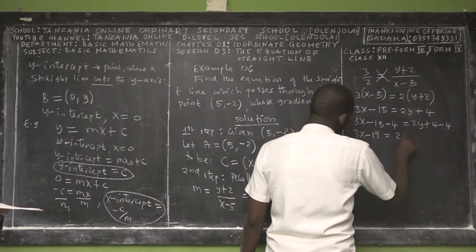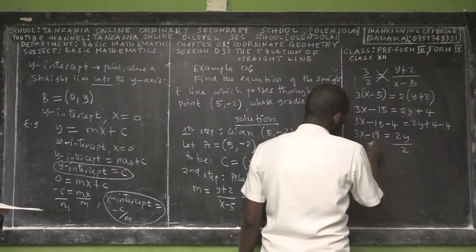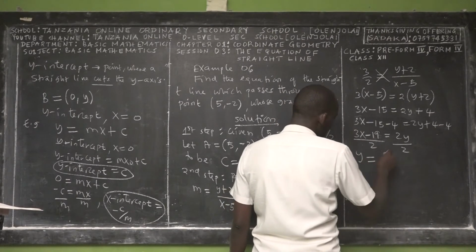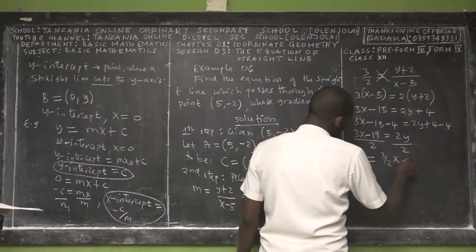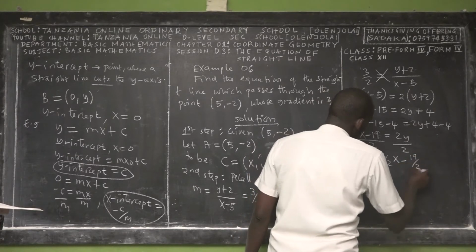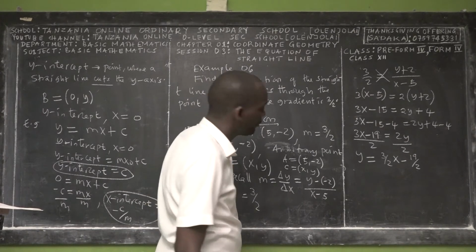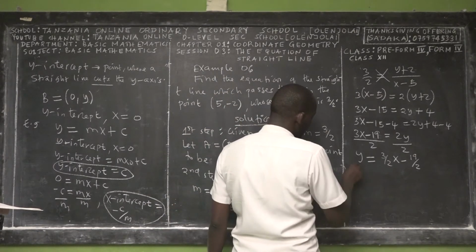And then this is equal to 2y. So divide by 2, divide by 2. So ladies and gentlemen, y is equal to what? 3 over 2 x minus 19 over 2. Okay? So you see that now we have expressed this in the standard form.